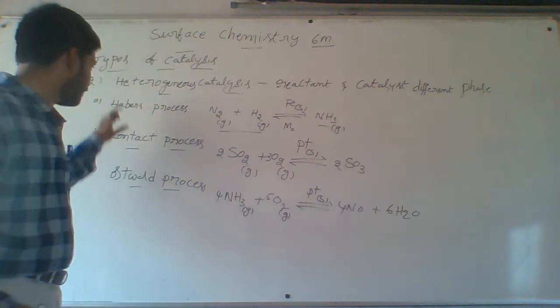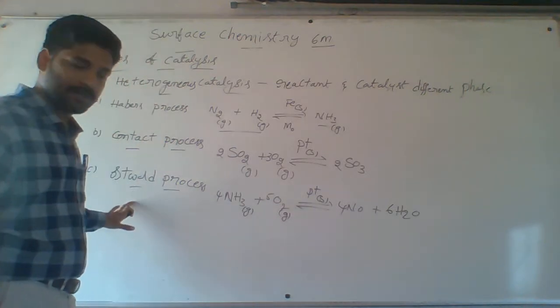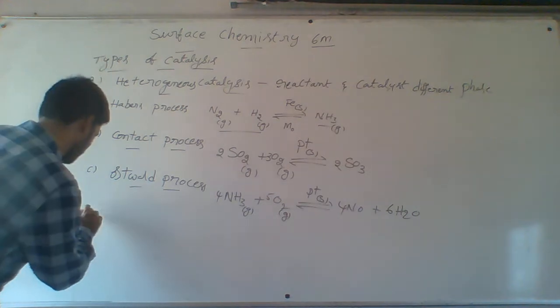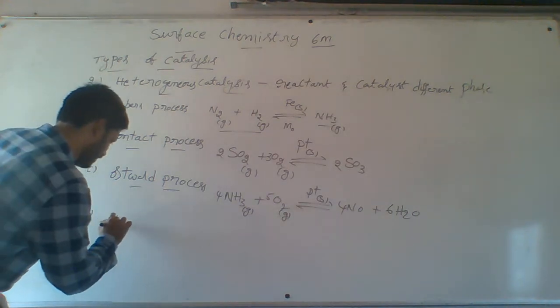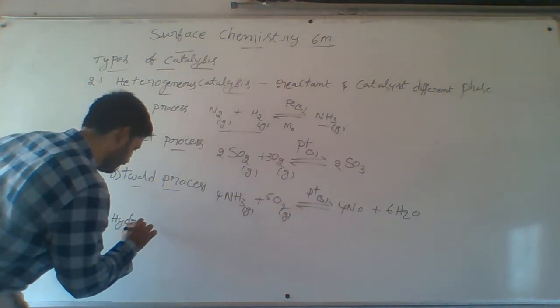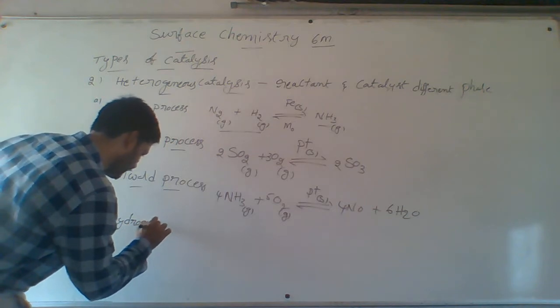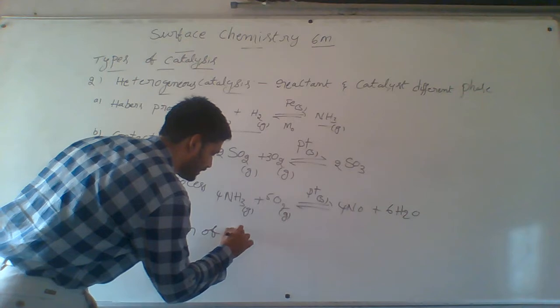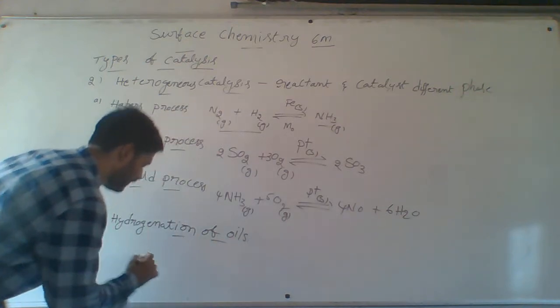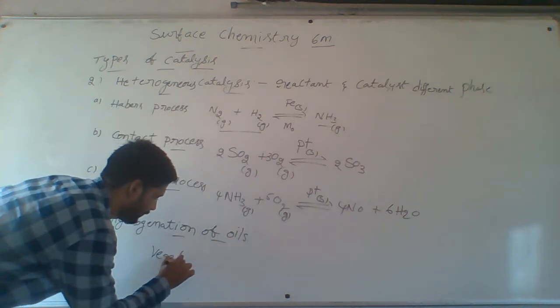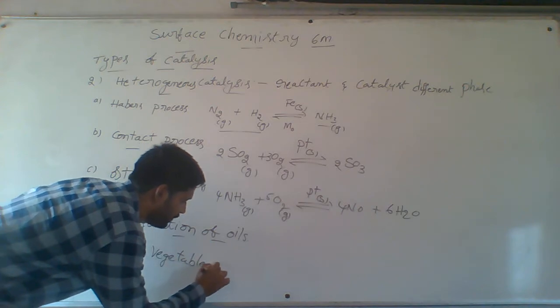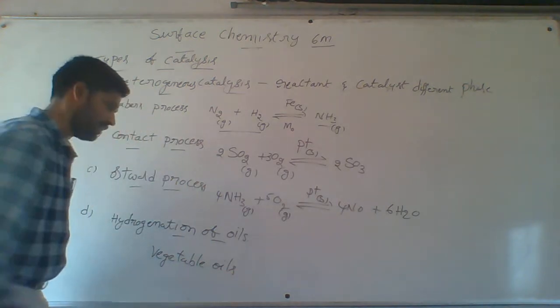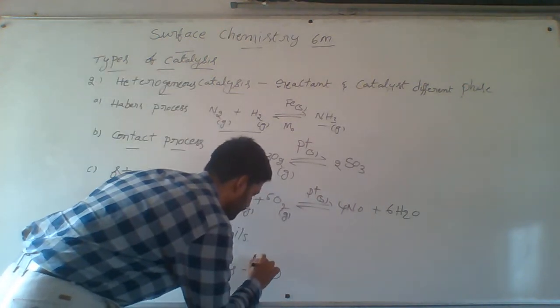After Haber's process, Ostwald process and contact process, the fourth one is hydrogenation of oils. For example, vegetable oils, in presence of nickel catalyst.